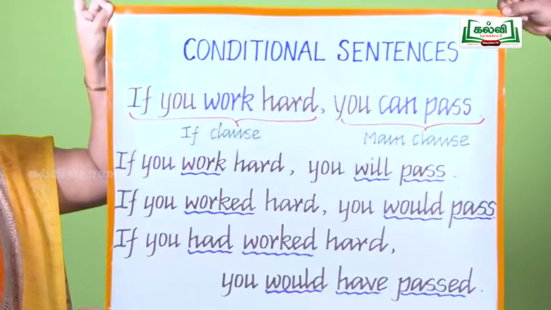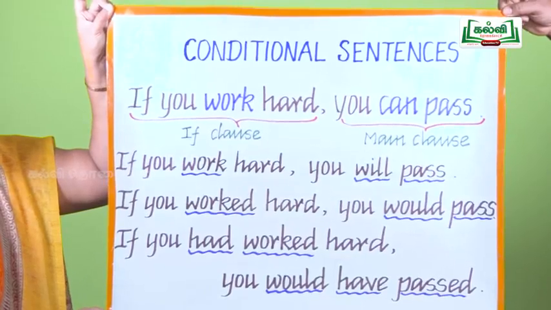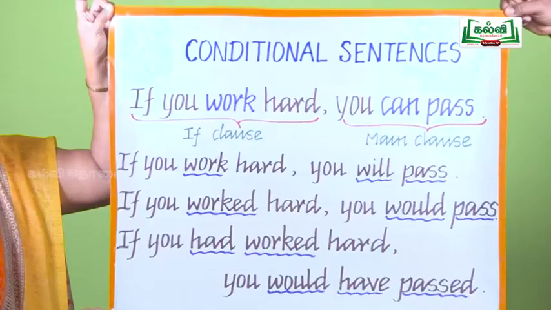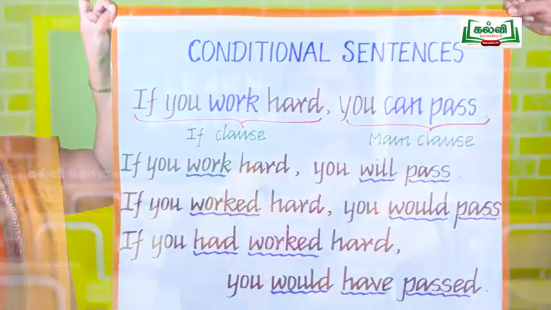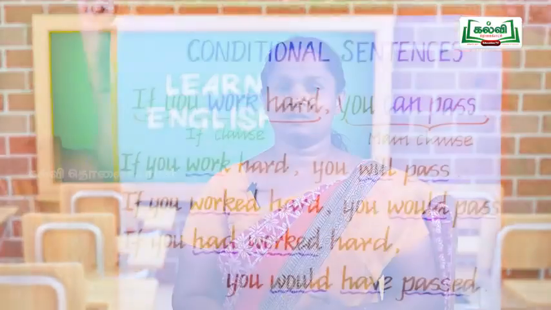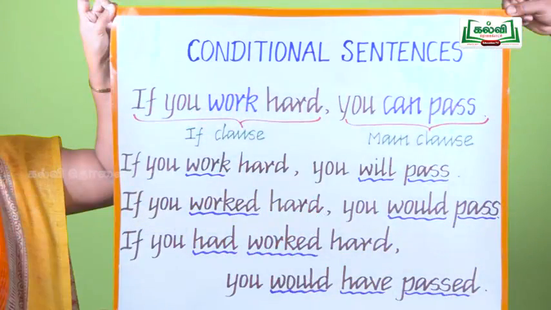If you work hard, you can pass. This is the most familiar sentence you have come across, you know. So, if you work hard, you can pass. What's the conditional here? That is zero conditional. If you work hard, you will pass. That is first conditional.